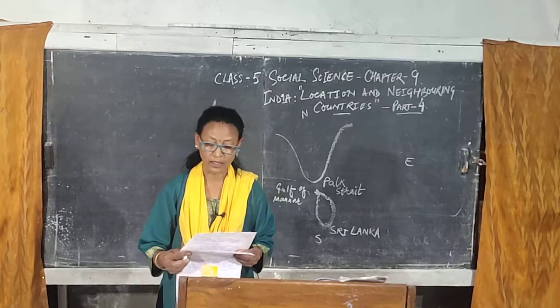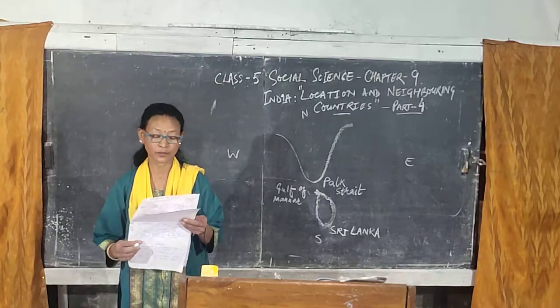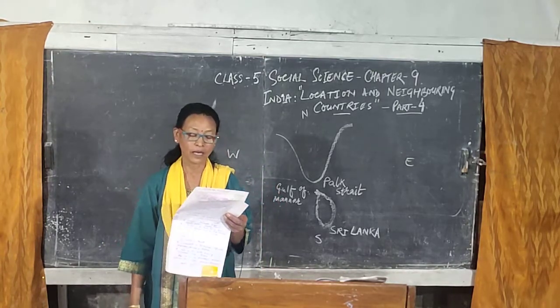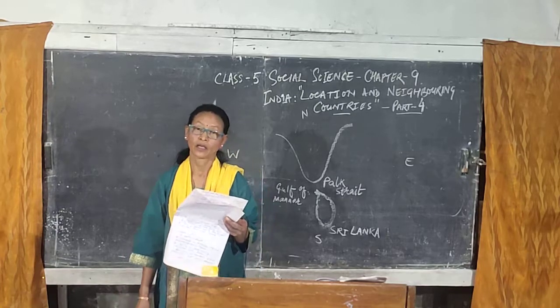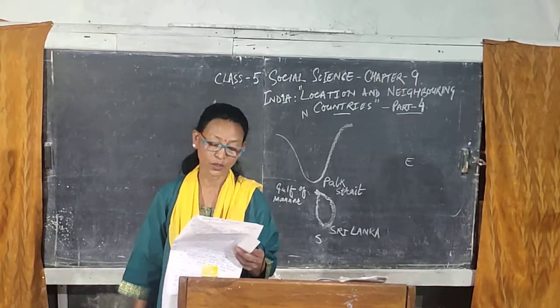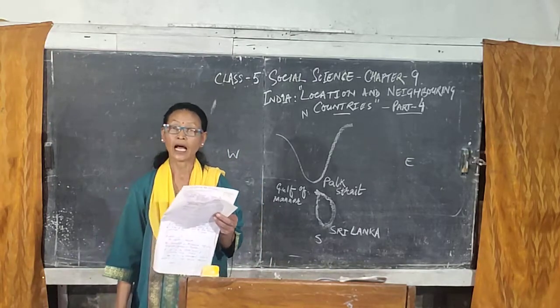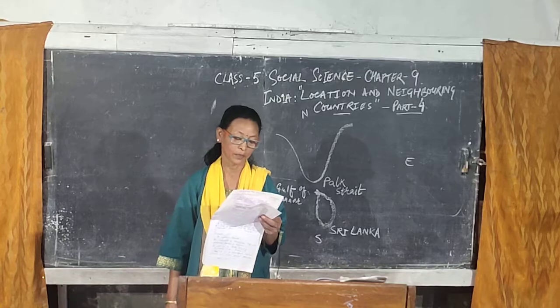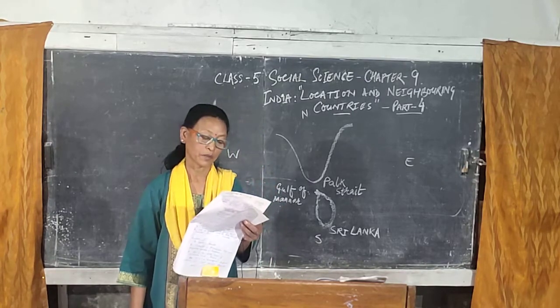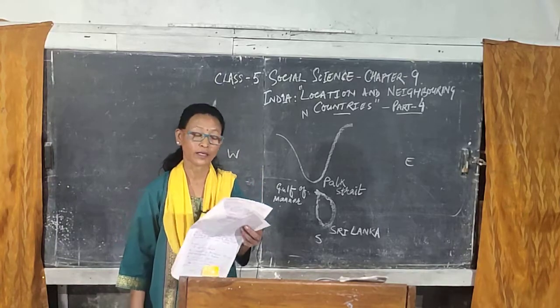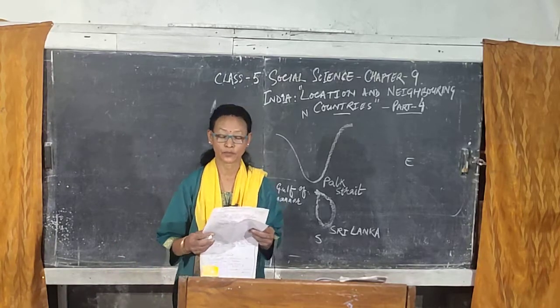Its capital is Malé, and its currency is the Maldivian rufiyaa. The currency used by the people of Maldives is the Maldivian rufiyaa. And what is the language spoken? Divehi is the language spoken by the people of Maldives.